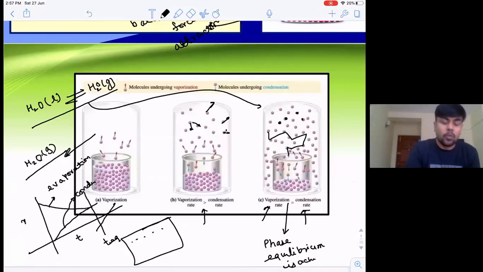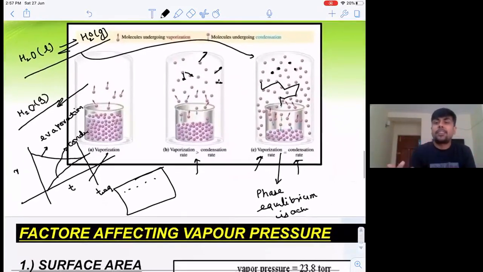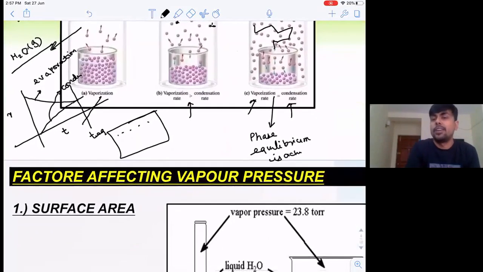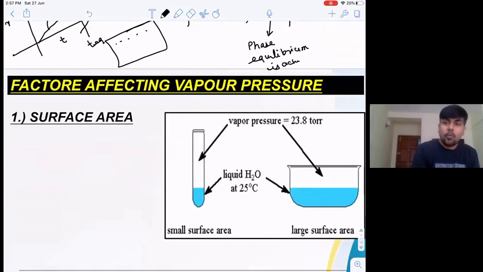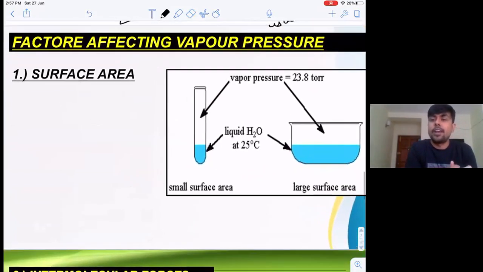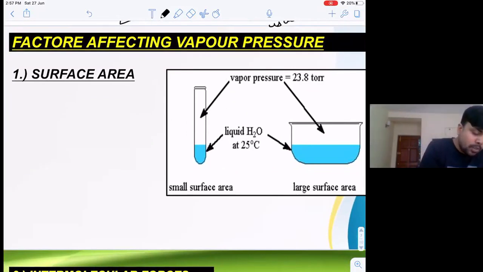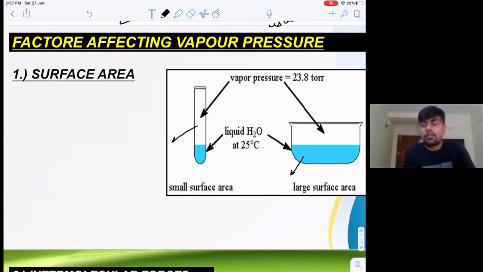Now, let us move. What are the factors which affect vapor pressure? And the first parameter is surface area. Will surface area have any role in the vapor pressure? Tell me. I am having two containers, one with the smaller surface area and the other one with the large surface area.